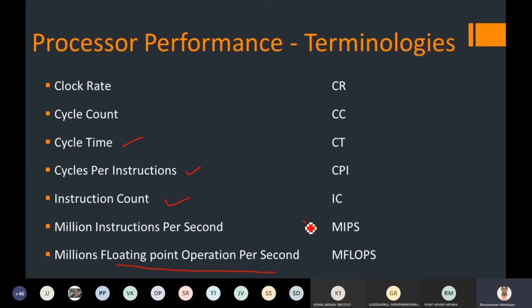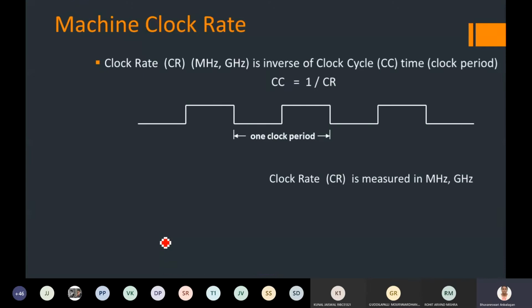There is a difference between the two operations. These are normal instructions, but when it comes to floating point operations, the architectures developed in past days were very complex in order to process a floating point operation. Okay, so we'll see one by one.